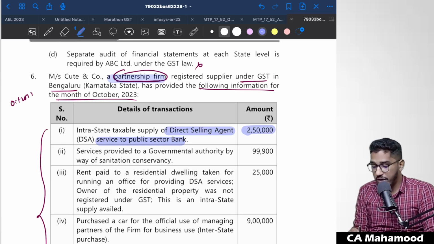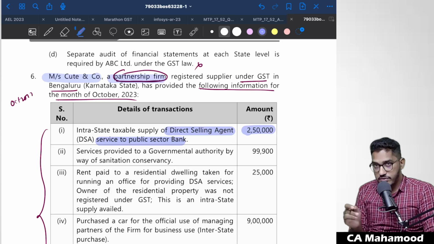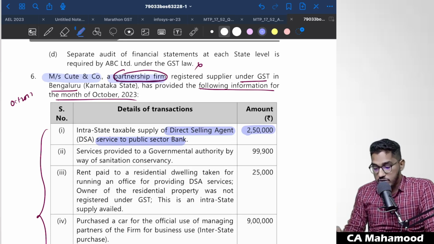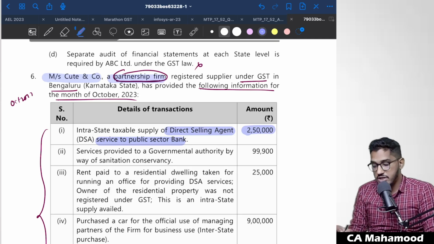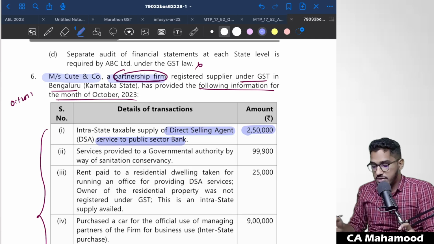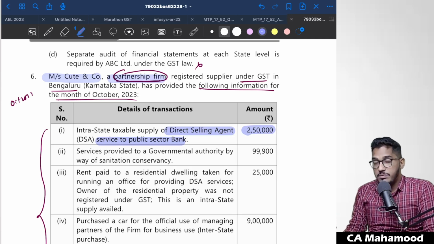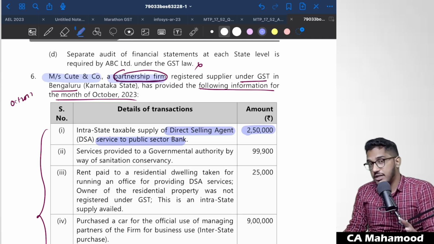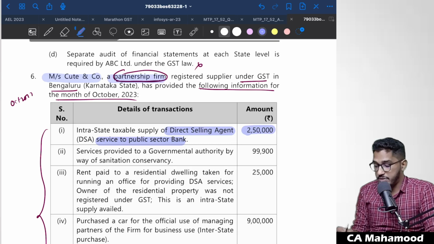So being the service provider, Cute and Co, this firm is making an outward supply and is required to pay the GST as output tax liability. If an individual would have provided these services, they would have fallen under reverse charge mechanism. But here an individual is not providing the services of direct selling agent; a partnership firm is providing them. So this 2,50,000 will be taxable, covered under GST, and the supplier is required to pay that under forward charge mechanism.